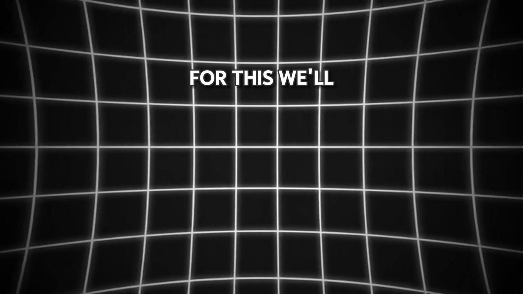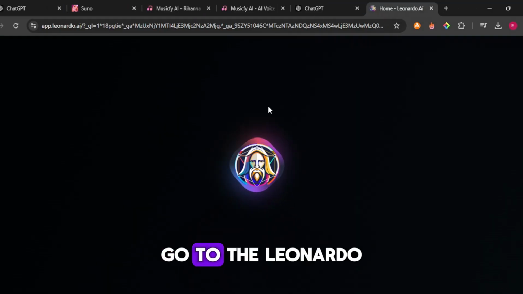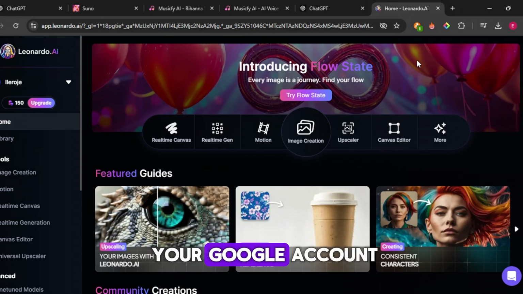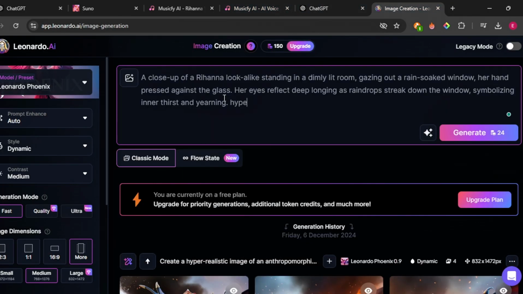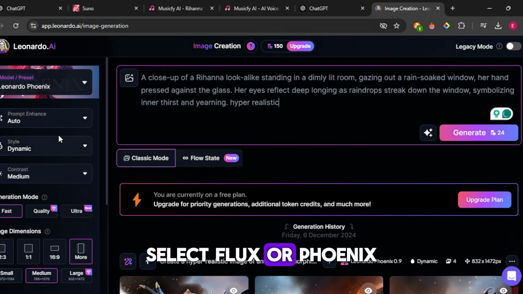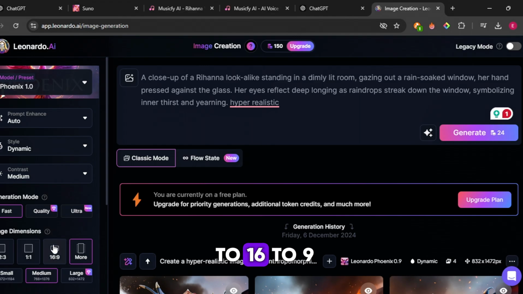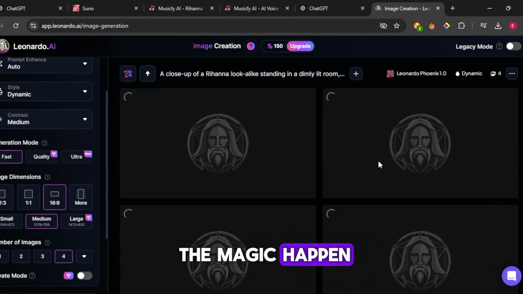For this, we'll use 2 AI tools, Leonardo AI and Piclumen. Go to the Leonardo AI website, link in the description, and sign in with your Google account. Paste the first scene prompt into the text box. Select Flux or Phoenix mode for high-quality results. Set the aspect ratio to 16:9, perfect for YouTube. Click Generate and watch the magic happen.